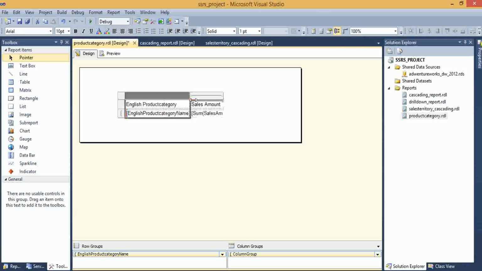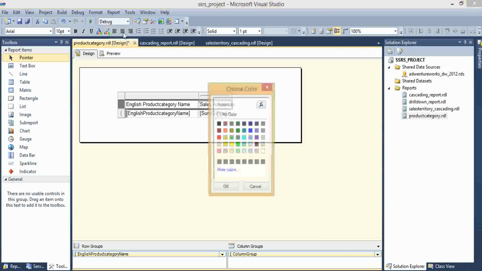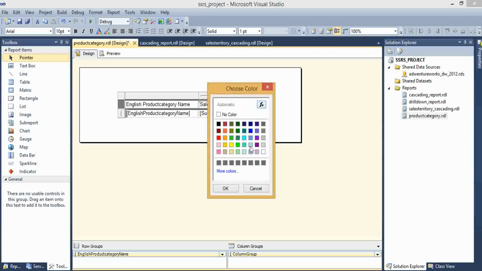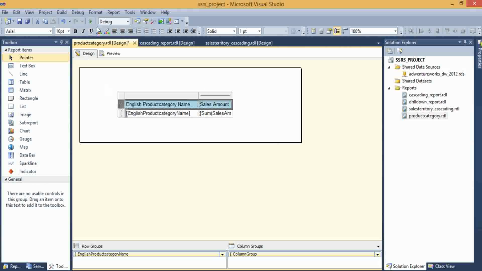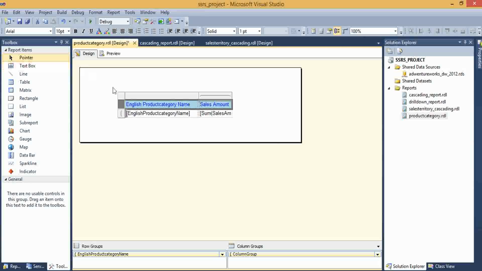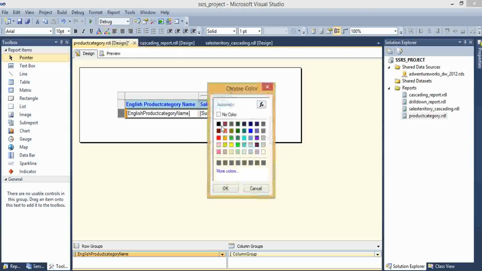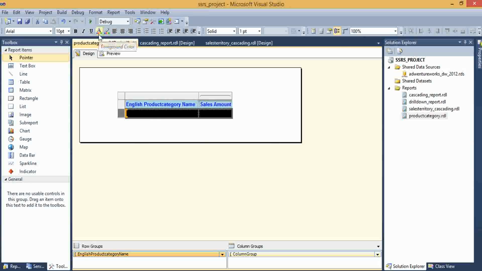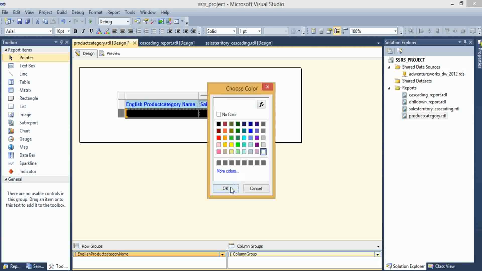Here I am doing some modifications to this report, like background and textual colors. I am choosing a background color for this one, and textual color is blue. I'm setting it to bold. And for columns also I want to do some modifications. I'm setting the background to black, and textual color to white. Okay.